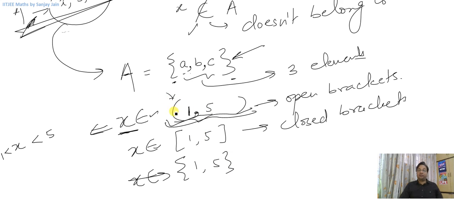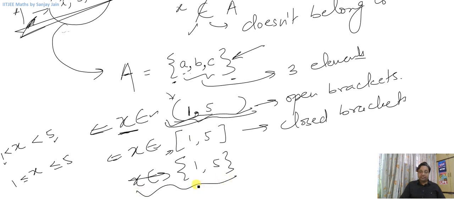So which numbers are not included? This 5 is not included, this 1 is not included, right? That's why I use these open brackets. When I use these closed brackets, that would mean that X is less than or equal to 5 and greater than or equal to 1. This is the meaning of these brackets.